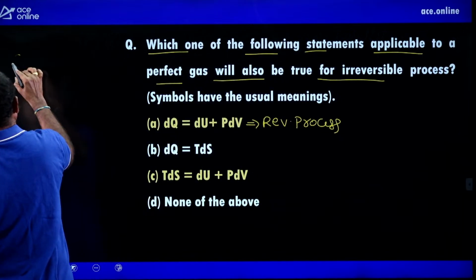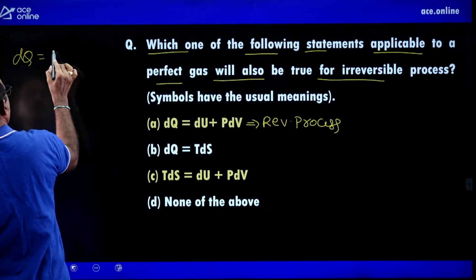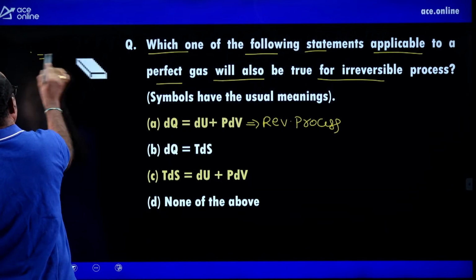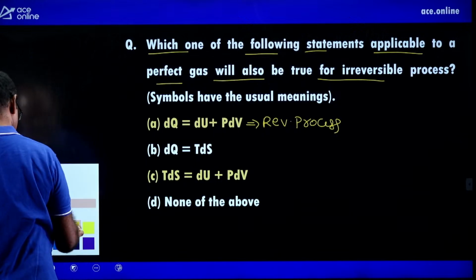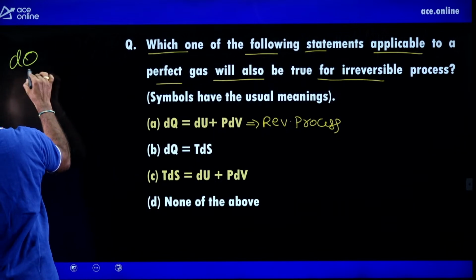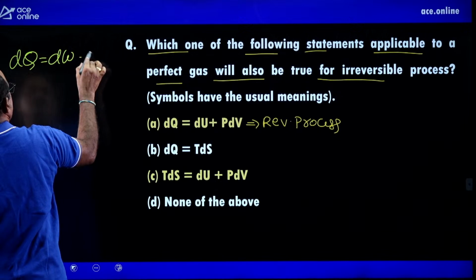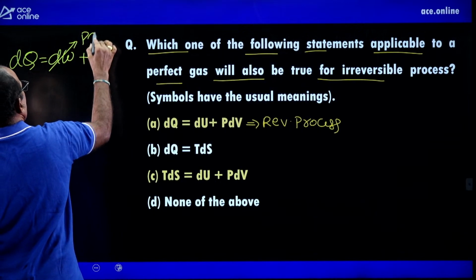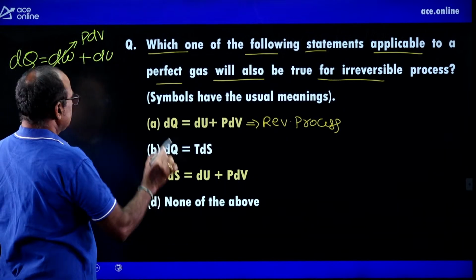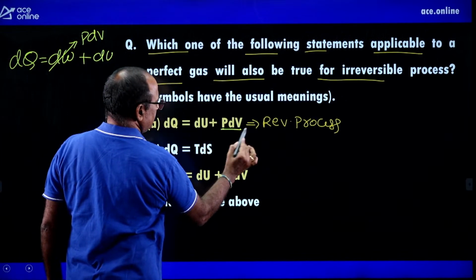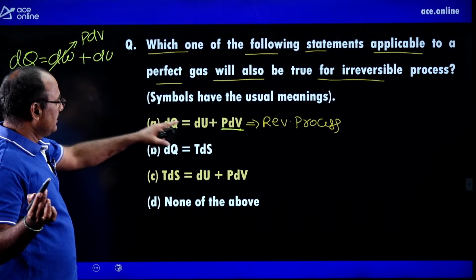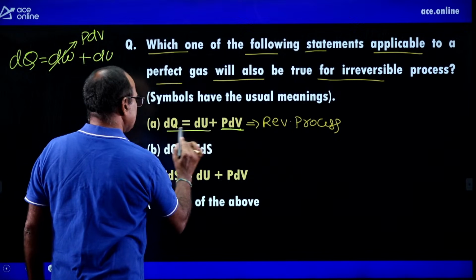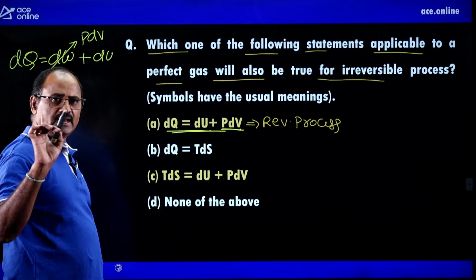Because actually dq equals dw plus du. This dw equals pdv only for a reversible process. Since pdv is written in the place of w, and w equals pdv only for a reversible process, therefore this equation is applicable for only reversible process.